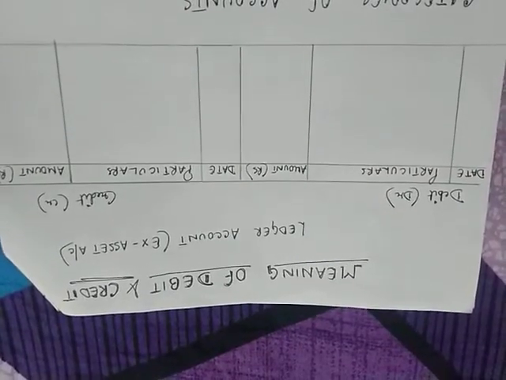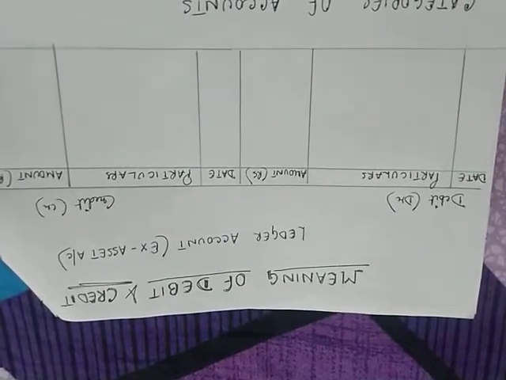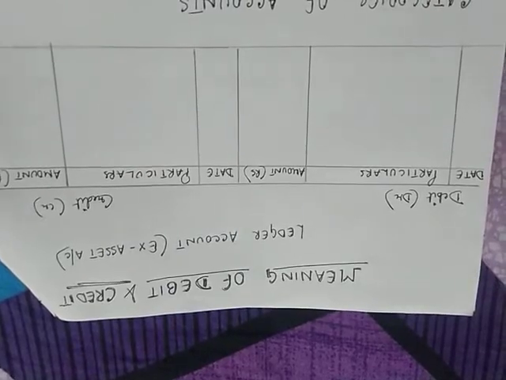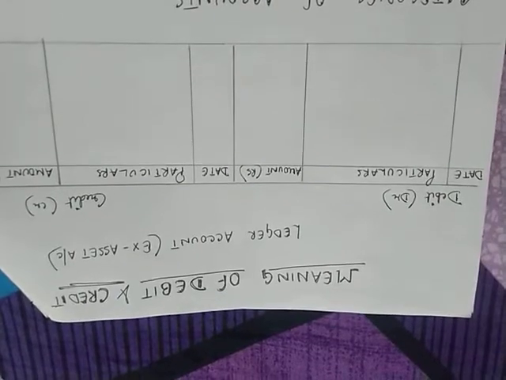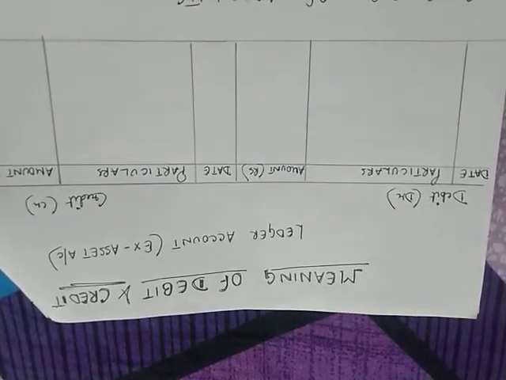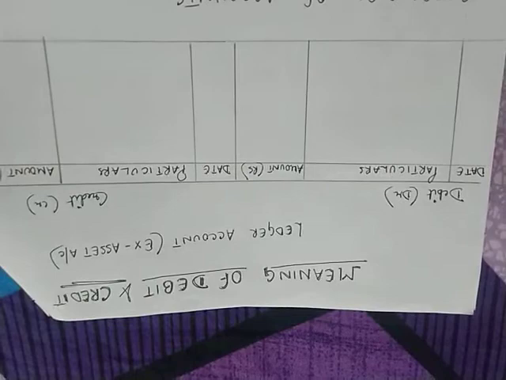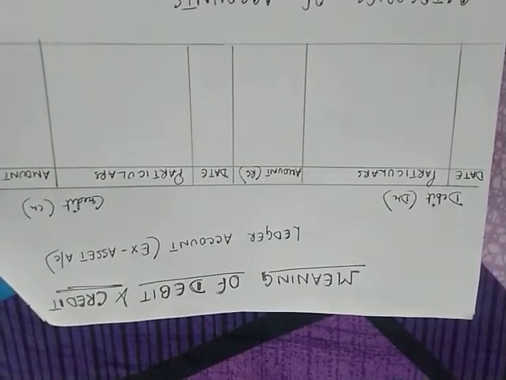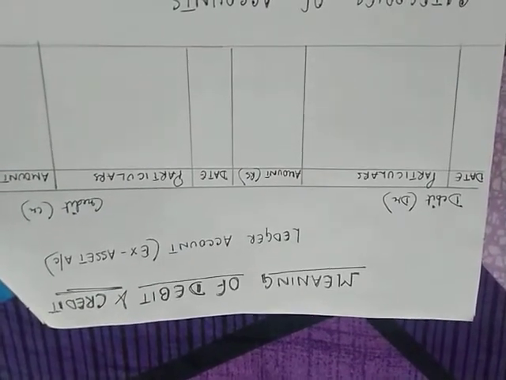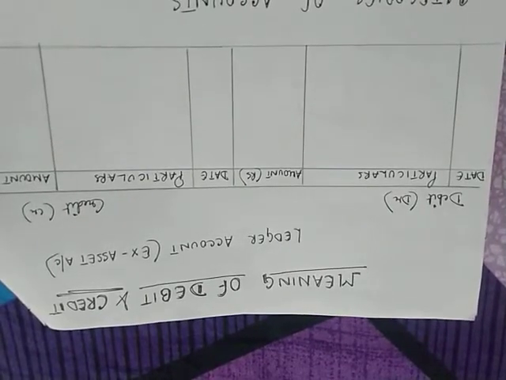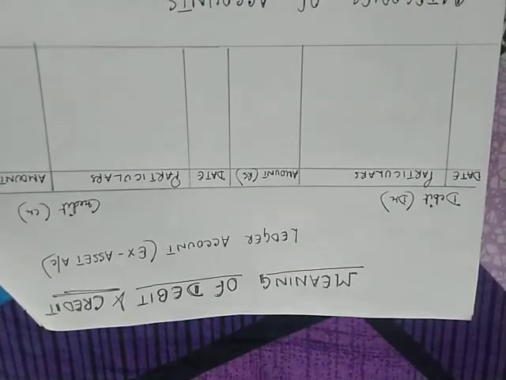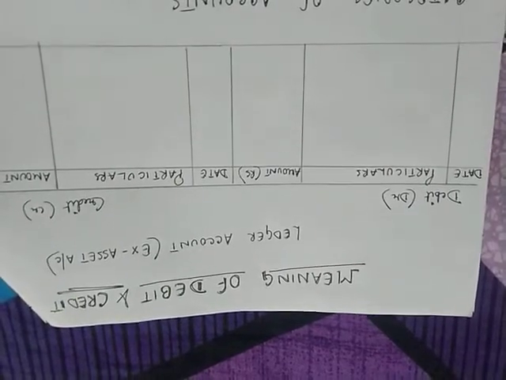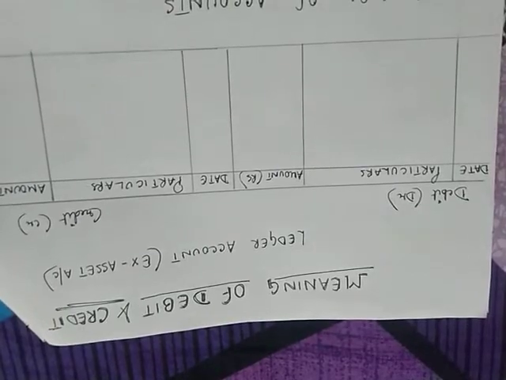Now here is a format of a ledger account. I have taken an example of an asset account, say machinery account or land, building, etc. Whatever asset you have, you can consider it. Now I will be discussing with you some transactions and the effect of those transactions in this ledger account. First, suppose I buy an asset on the 1st April 2020. How will I record that in my asset account?